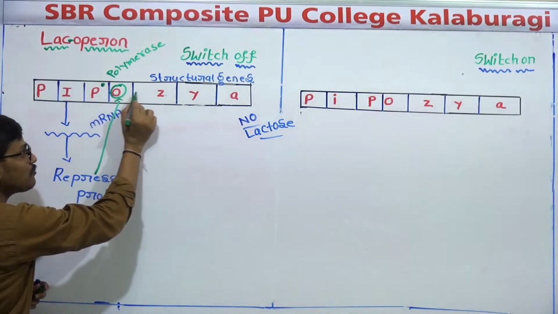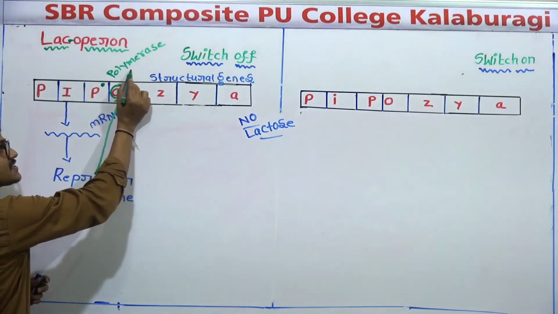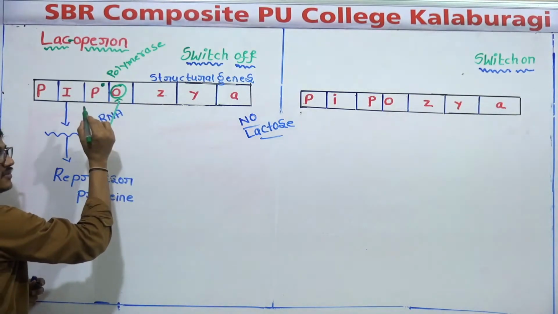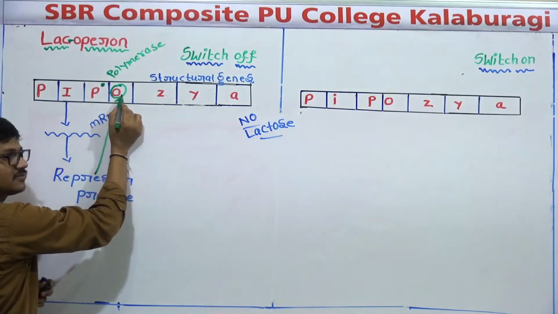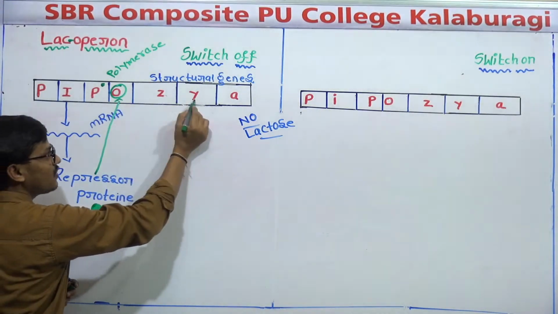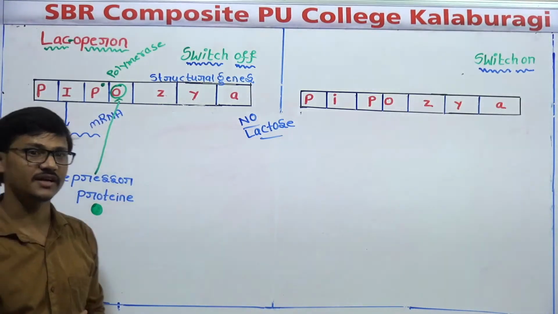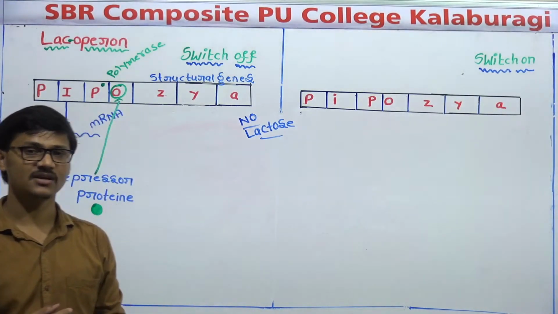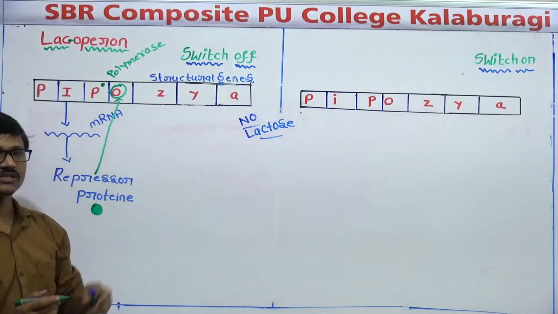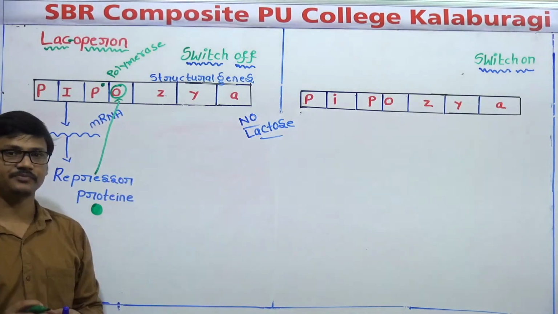Through this only, polymerase enzyme should pass. Polymerase enzyme always starts transcription from the promoter region. But here, since the operator is blocked by repressor protein, it cannot reach Z, Y, A, hence there are no enzymes. This is called the switch off condition. And students, this occurs in E. coli when there is no lactose.